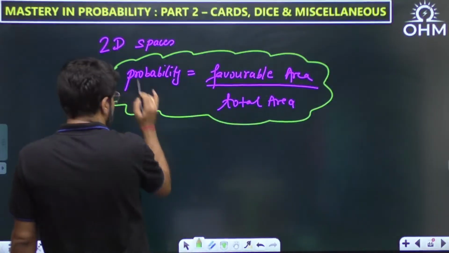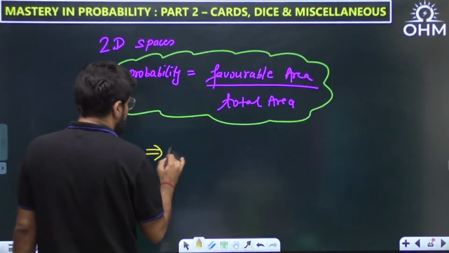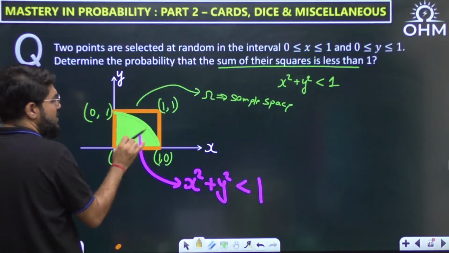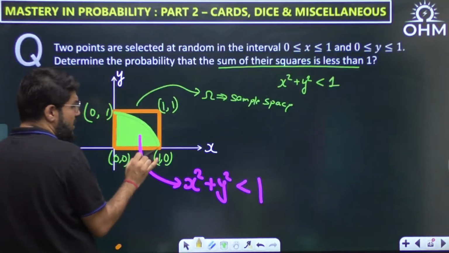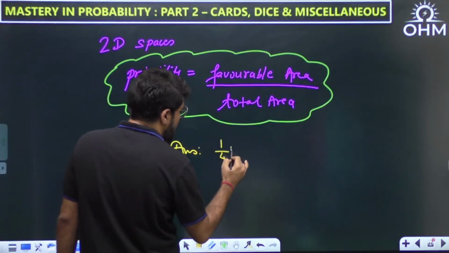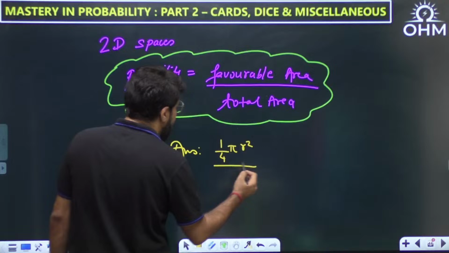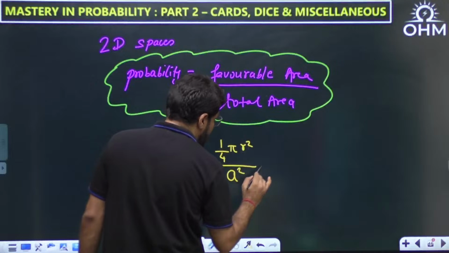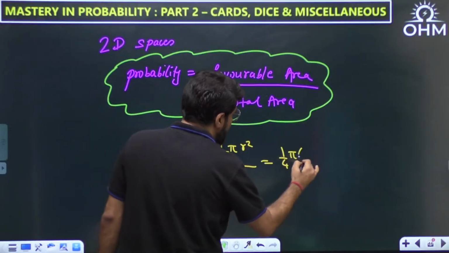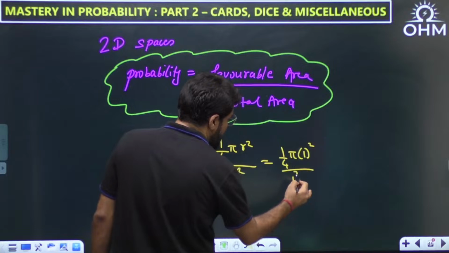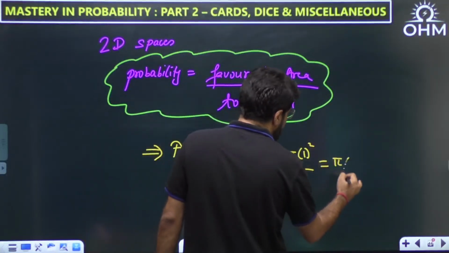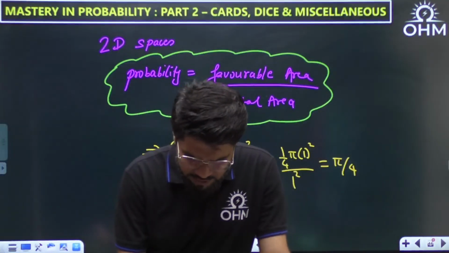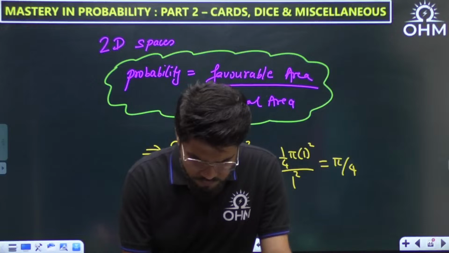So let us see what is the answer here. What is the favorable area? Favorable area is the area within this circle, and the area of a circle is pi r square, but this is only a quarter of a circle. So 1 by 4 pi r square divided by the total possible area, which is the area of the square, and the area of a square is given by a square. Now let us put down the values. The radius of the circle is 1 and the side of the square is also 1. Hence the final answer that is left is pi by 4. This is solved by geometry.